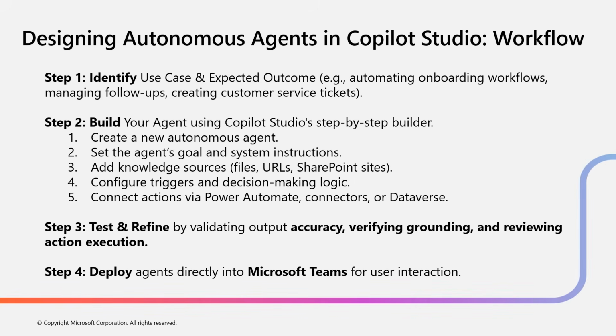Designing an autonomous agent follows a 4-step workflow. Identify the use case, build in Copilot Studio, test thoroughly, and deploy to Teams. Best practice is to spend the most time on step 3, testing. Autonomous agents amplify any design flaw because they operate independently. Test your business logic, edge cases, and failure modes repeatedly before putting any autonomous agents into production.